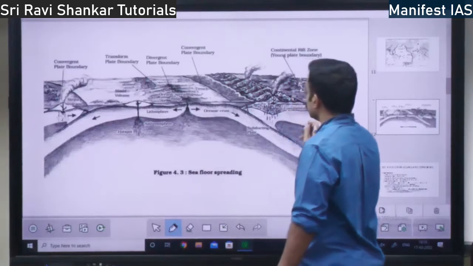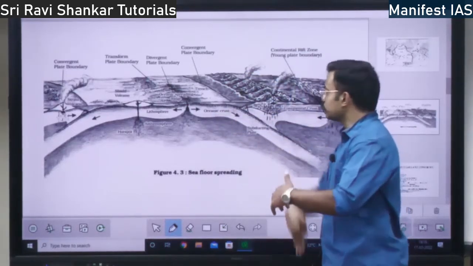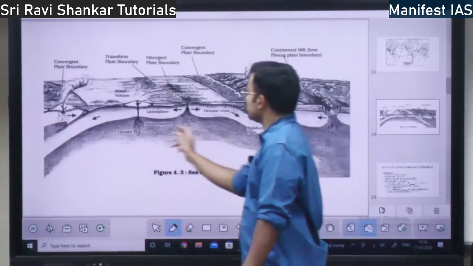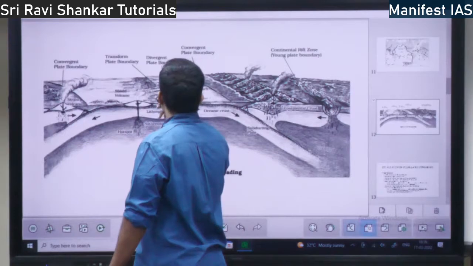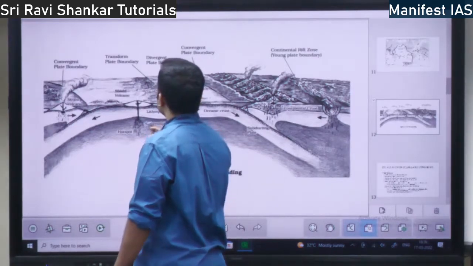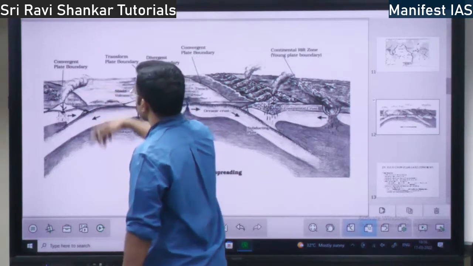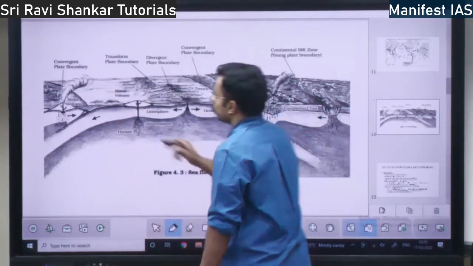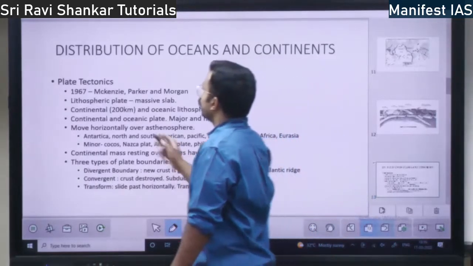See, this is continental crust, oceanic crust. It is subducting. Subducting means going within. Right? Here you have asthenosphere, lithosphere is moving either side. Here you have oceanic spreading, ridge is there. There is shield volcano, transform plate boundary. I'll discuss what is convergent, what is divergent. So here you have a stratovolcano. Okay. Next you have plate tectonics.